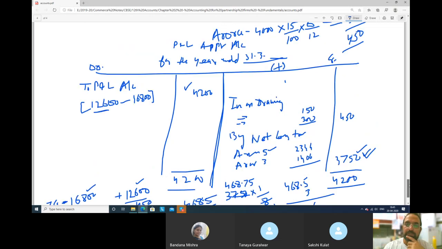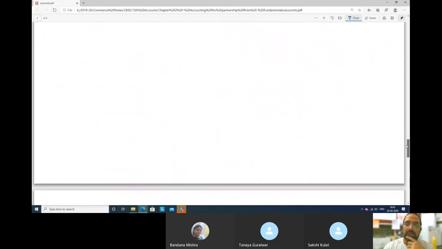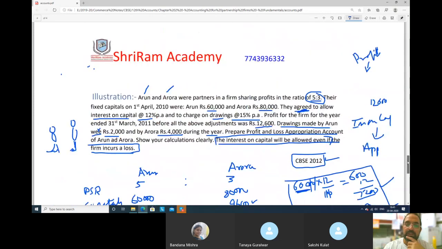This question, I will explain this question once again. Guys, if you are able to solve this question, then the homework question will be very easy. Let me explain to you once more this question. Aurora and Arun partners हैं. Both of them, they are partners. Profit sharing ratio is 5:3. Arun's capital is 60,000 and Aurora's capital 80,000 rupees. ठीक है, उन्होंने क्या agree किया? They agreed to allow interest on capital.